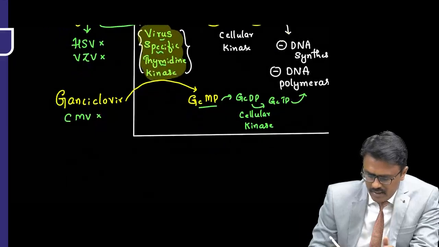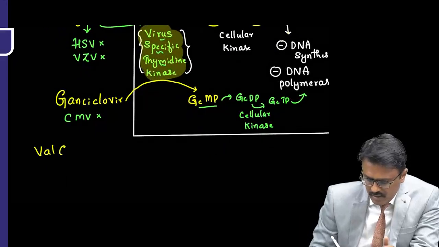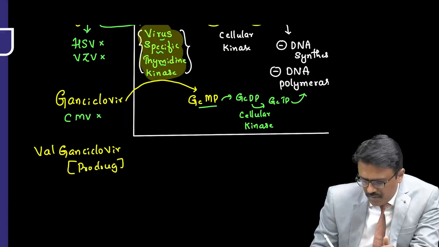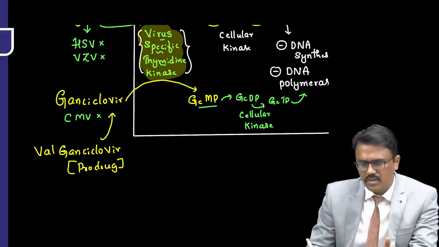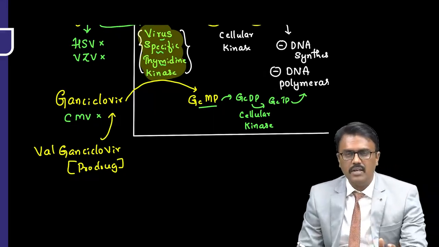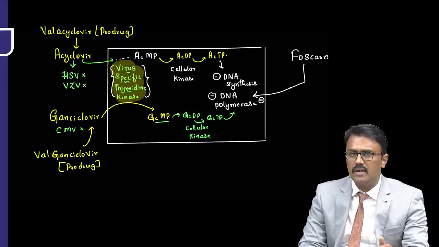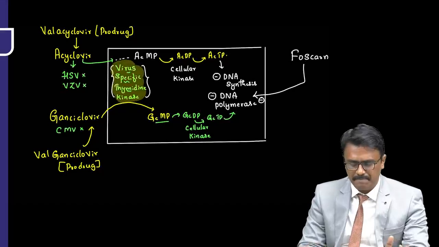Again, for ganciclovir, we have valganciclovir. Again, it's a prodrug, and it becomes active as ganciclovir. So this is how the activation occurs. Let us discuss one by one. I hope you understood the concept behind the resistance and how we manage this. Clear.